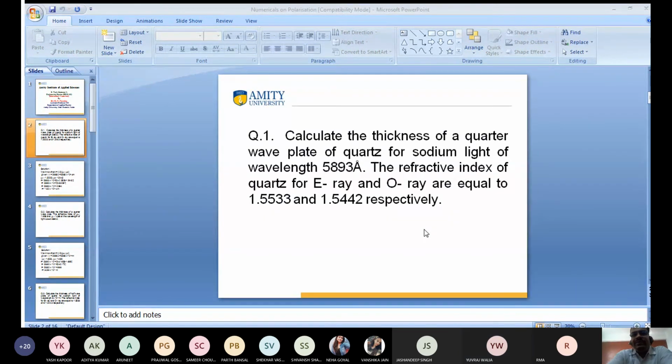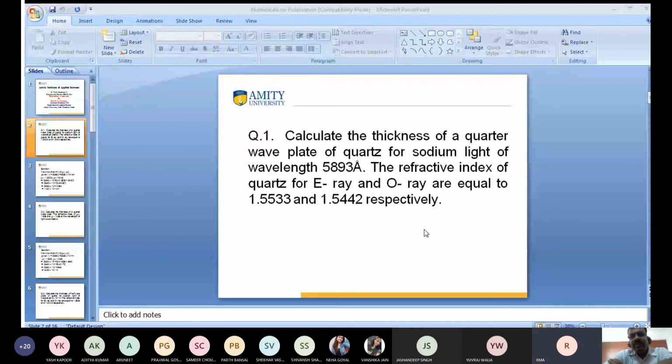Anyone more? Neha, Vansika, Jasandeep, what is the answer? Sir, I am calculating. Okay, good. Parth Bansal, Vansika, Rama, what is the answer? Sir, I am calculating.